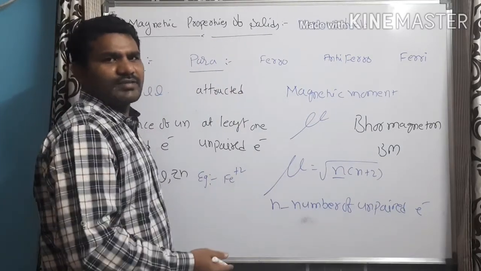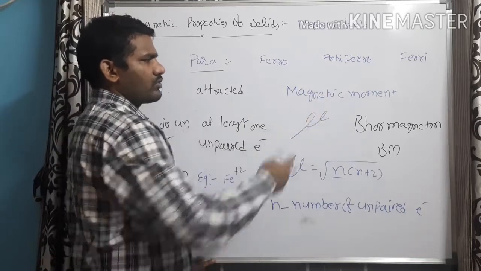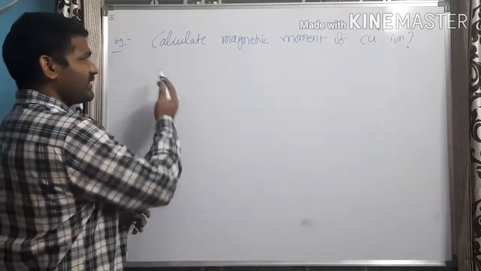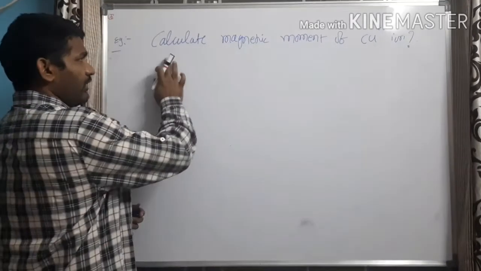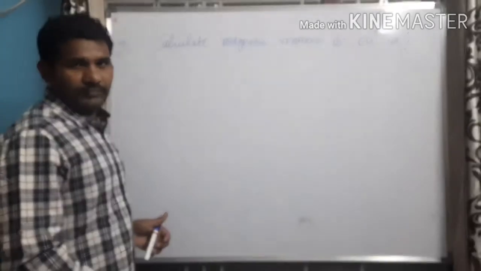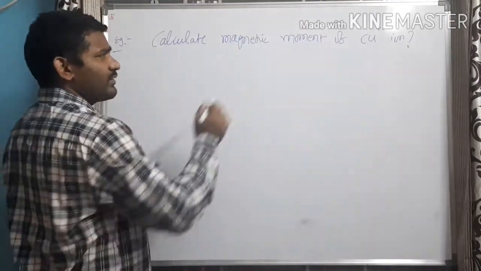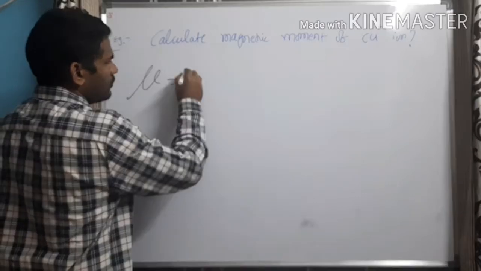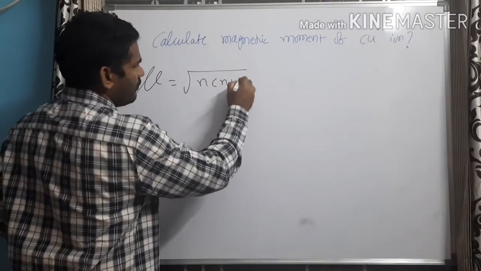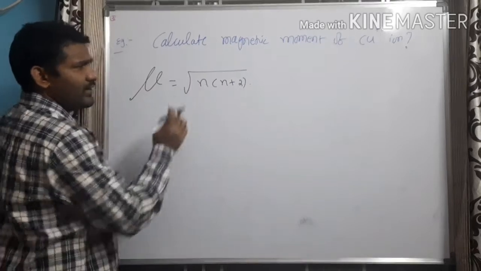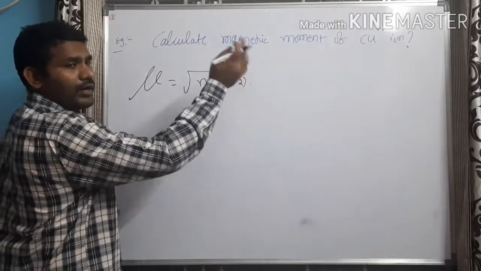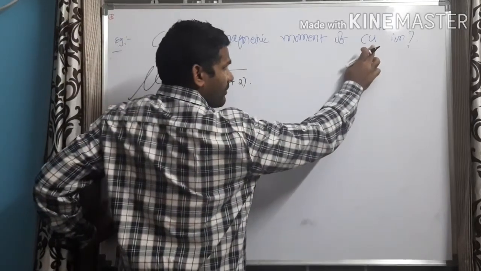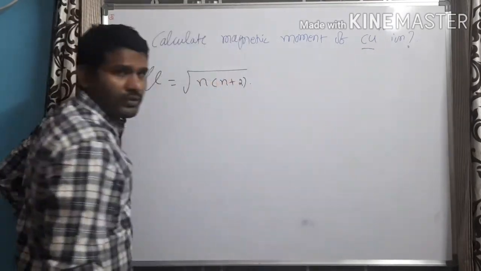Let us take a simple example: how are we going to solve the magnetic moment of any substance? Calculate the magnetic moment of Cu+2 ion. Magnetic moment can be calculated by using the formula mu is equal to square root of n into n plus 2. N is the number of unpaired electrons. Now let us find out how many unpaired electrons are there in the Cu+2 ion.